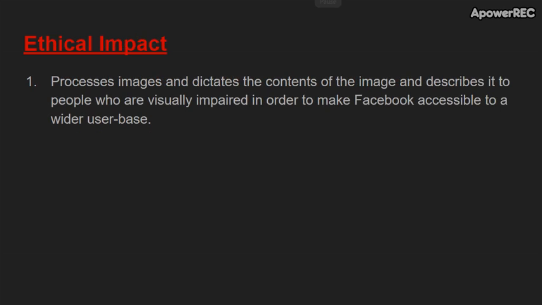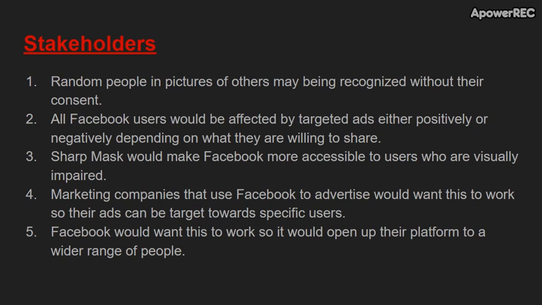Ethical impact. Processes images and dictates the contents of the image and describes it to people who are visually impaired in order to make Facebook more accessible to a wider user base.